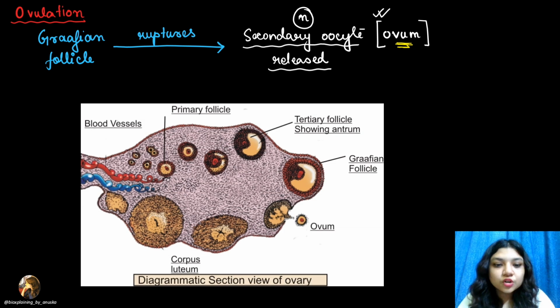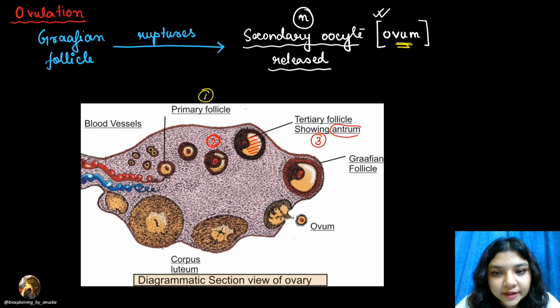Okay. तो look into this diagram. ये ovary का एक sectional diagrammatic view है कि कैसे बनता है. First primary follicle is present. From primary follicle, then secondary follicle, this one in the middle, then comes tertiary follicle. How should you understand कि ये tertiary follicle है? Because of the fluid filled cavity, जिसे antrum कहते हैं.